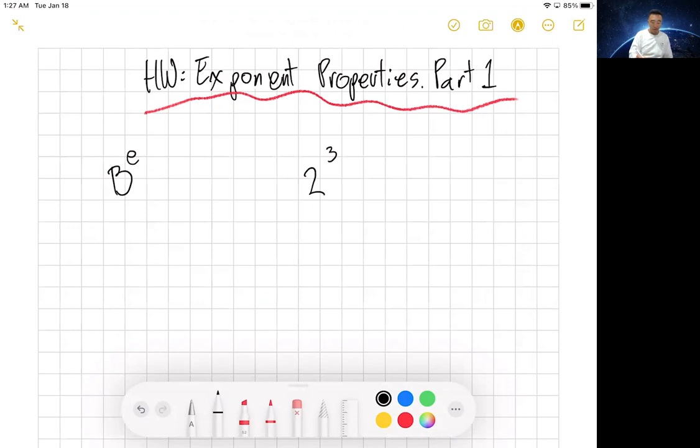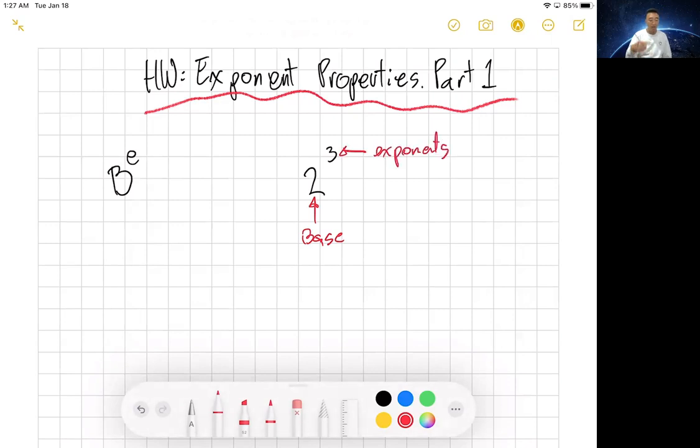This, my friends, is called the base, because it's all about that base, so you have no troubles. This right here is called the exponent.